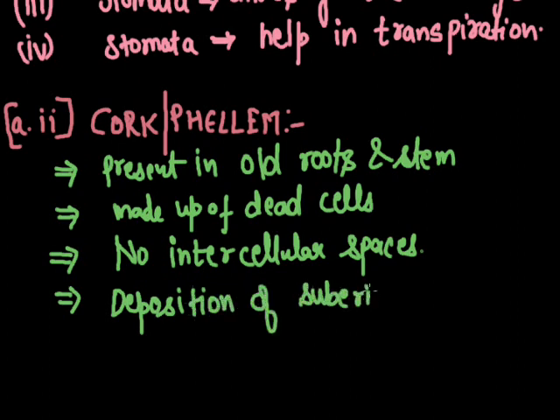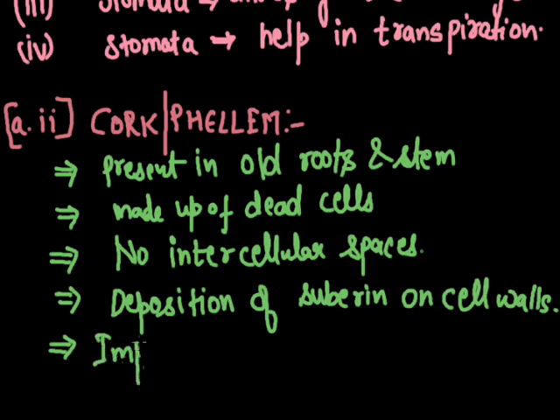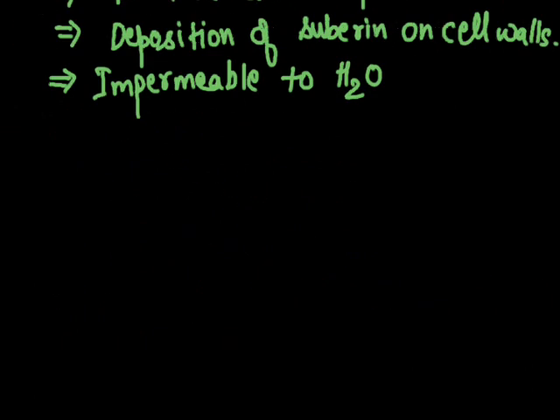These are excretory waste substances of the plant which deposit on the cell walls and make the cell wall impermeable to water. The cork cells are without any protoplast but are filled with resin and tannins.